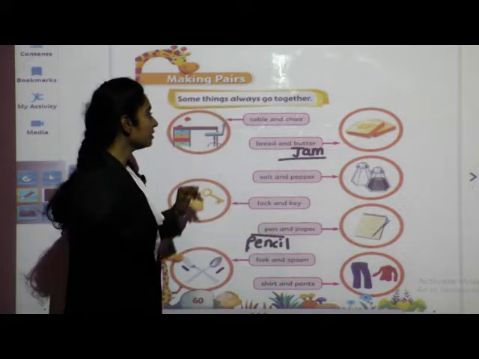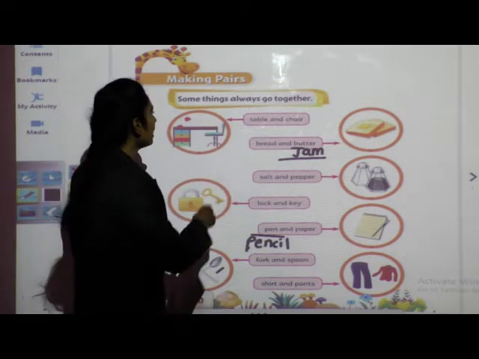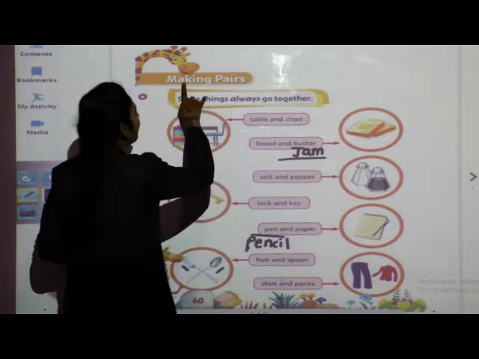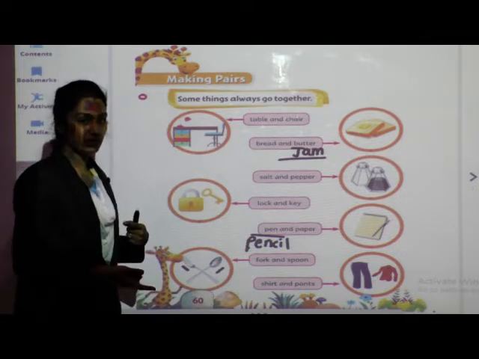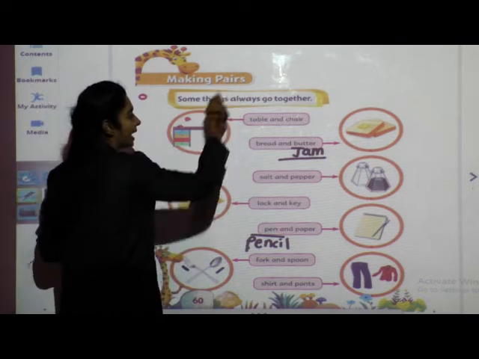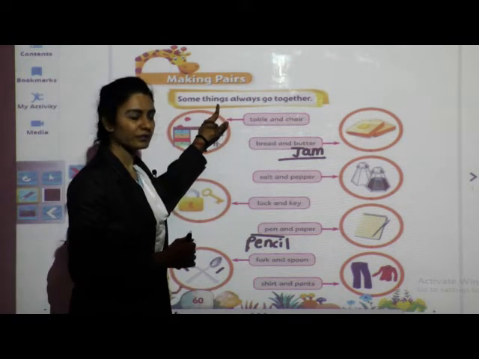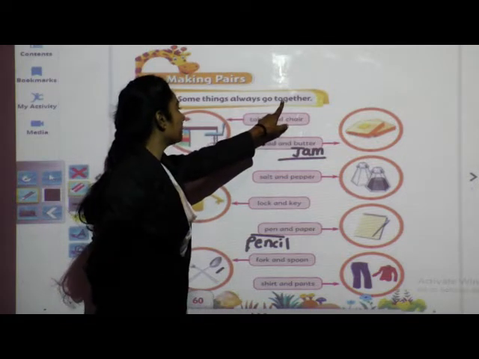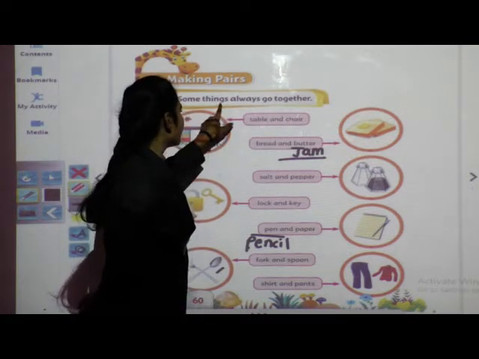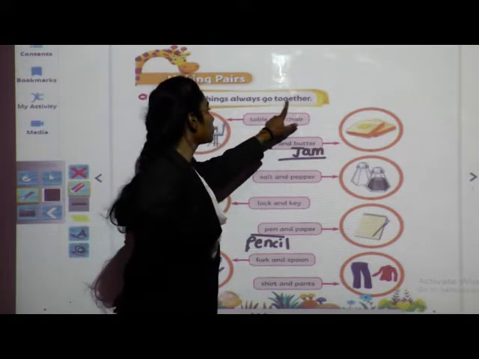Okay, so now children, will you repeat after me? We are going to read this. Come on, say: Making pairs. Repeat after me. Making pairs. Some things always go together. Some things always go together.